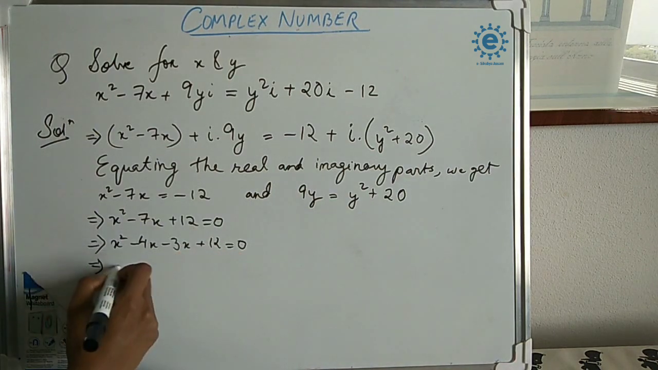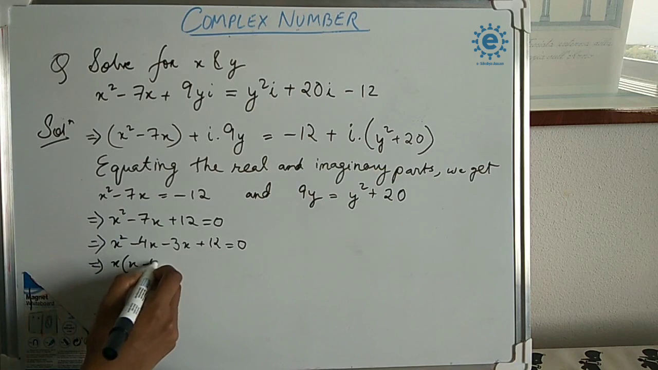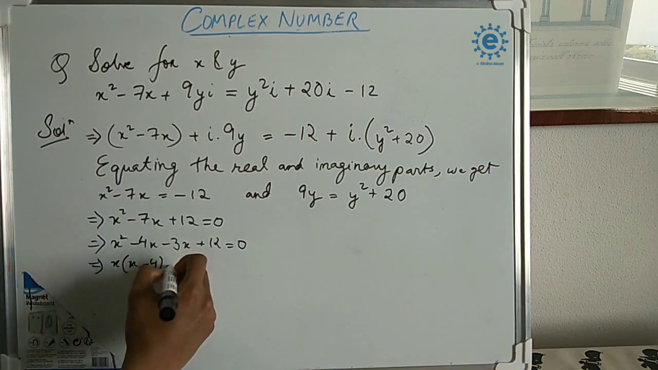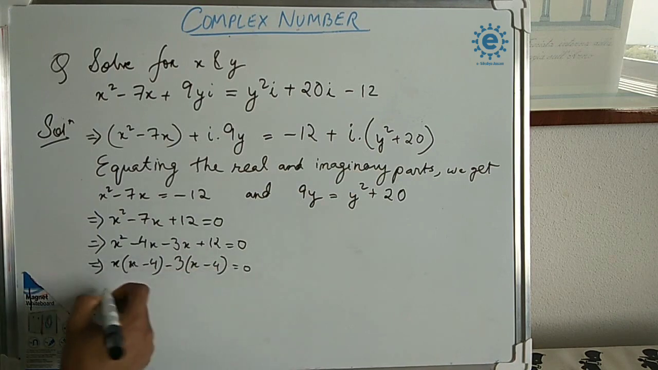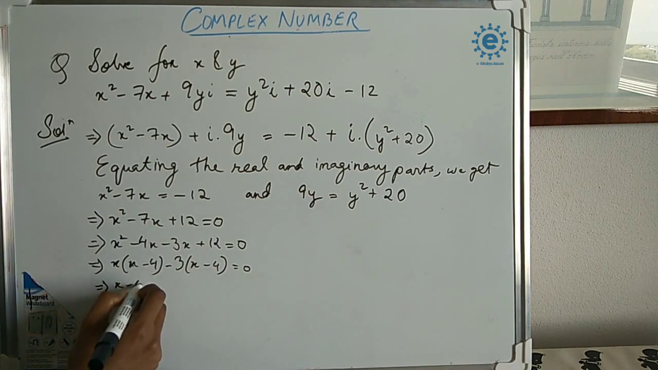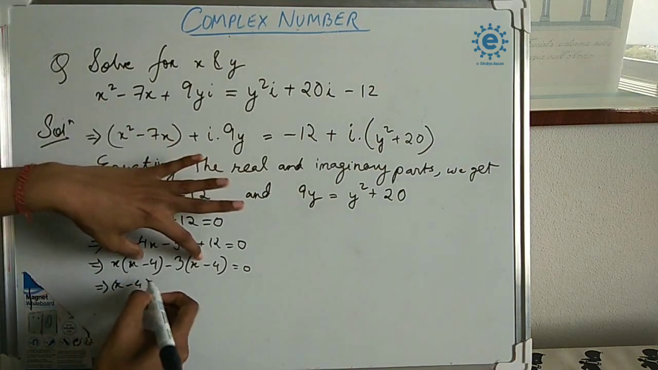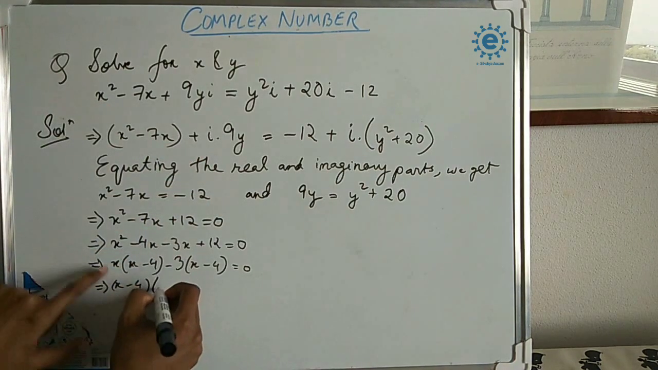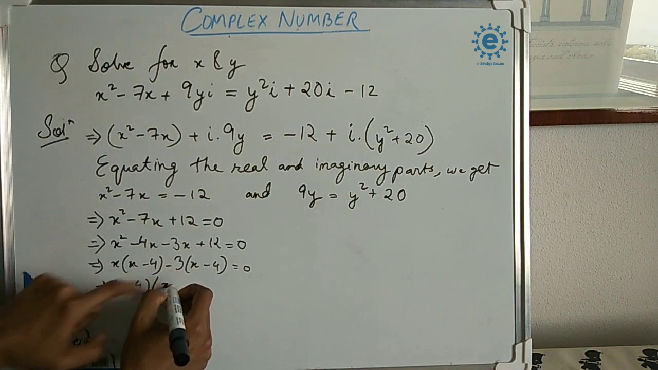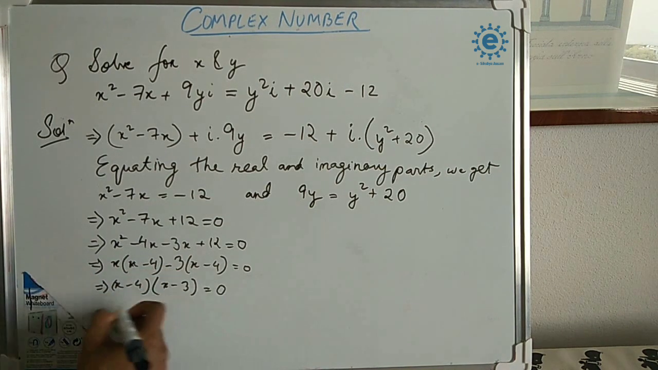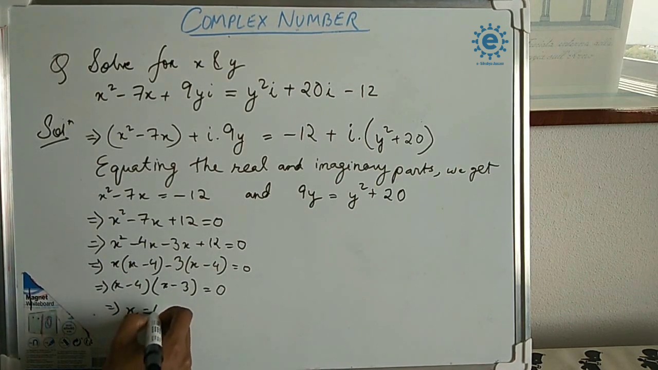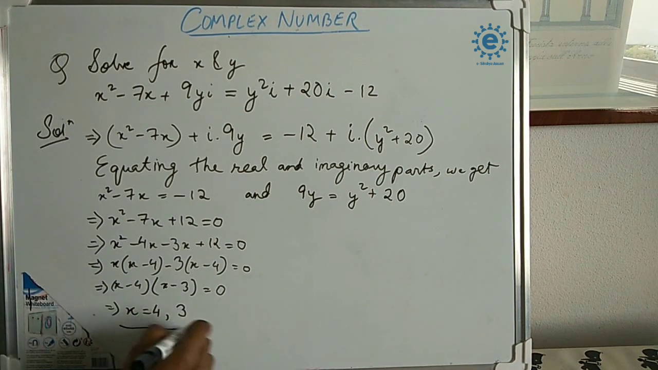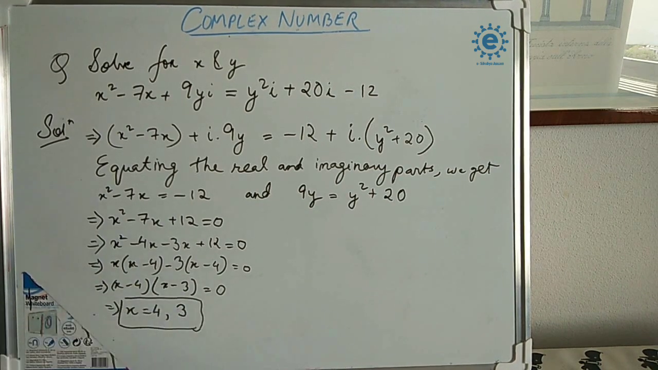Now we will take x common from here, x minus 4, minus 3 common here, x minus 4. Taking this x minus 4 outside, we have x minus 3. Okay, now we will solve this. x minus 4 equal to 0, that means x is equal to 4, and x minus 3 equal to 0 means x is equal to 3. So this is our solution for x.